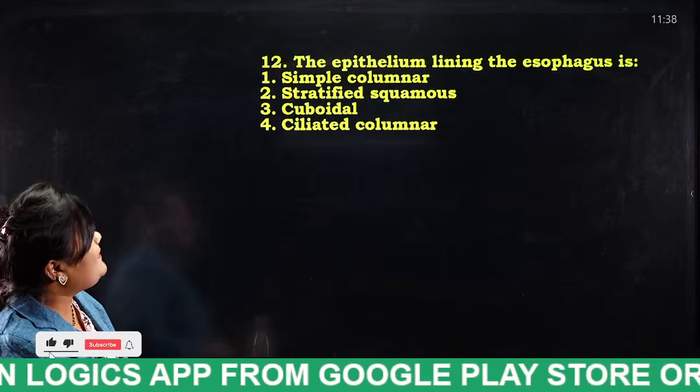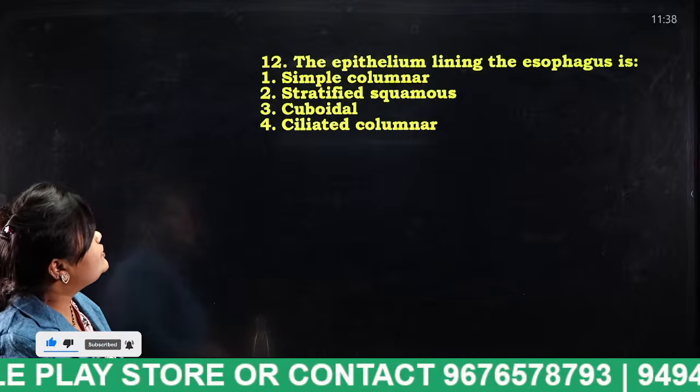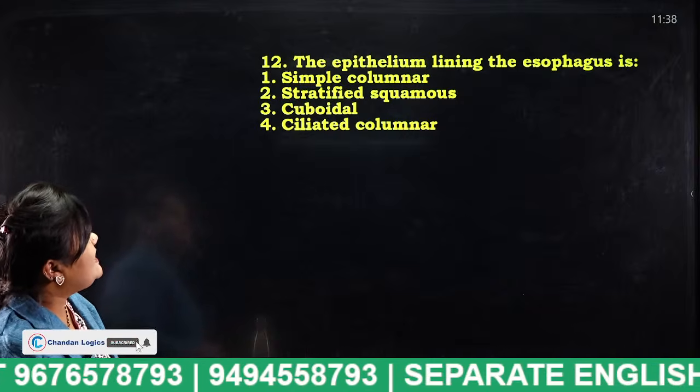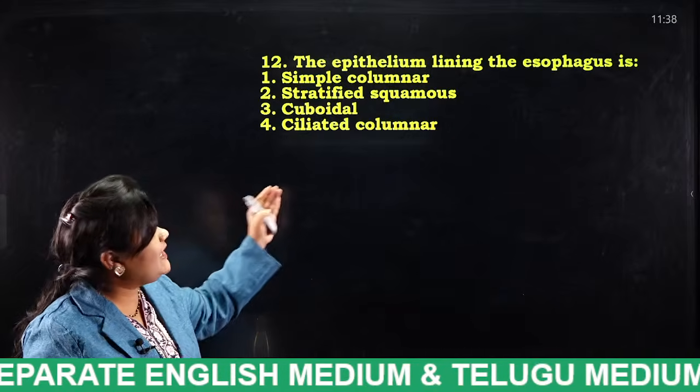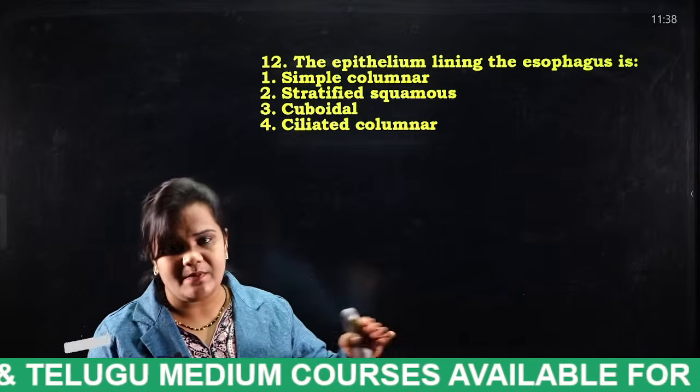Next, the epithelium lining of the esophagus is: simple columnar, stratified squamous, cuboidal, or ciliated columnar. So what is this epithelium lining? Each and every part of our body has some epithelium lining.